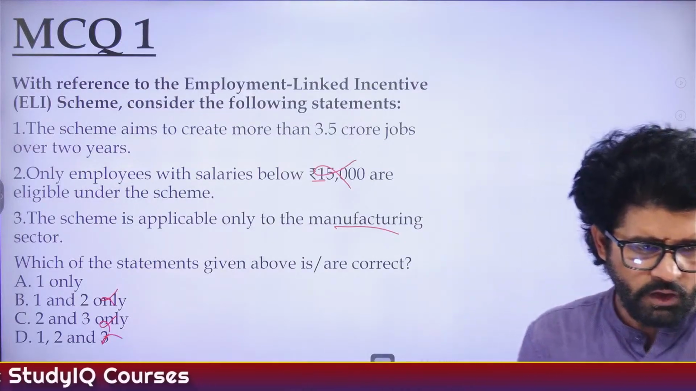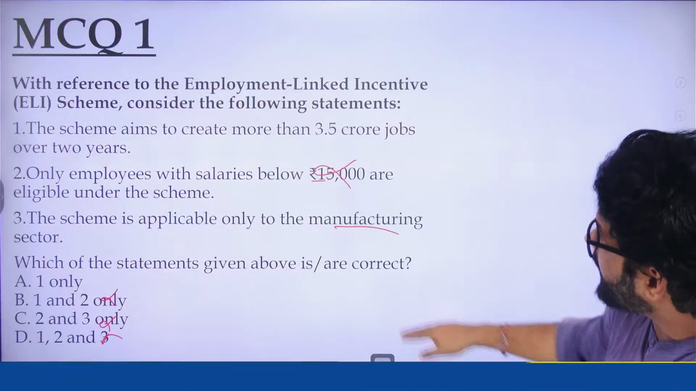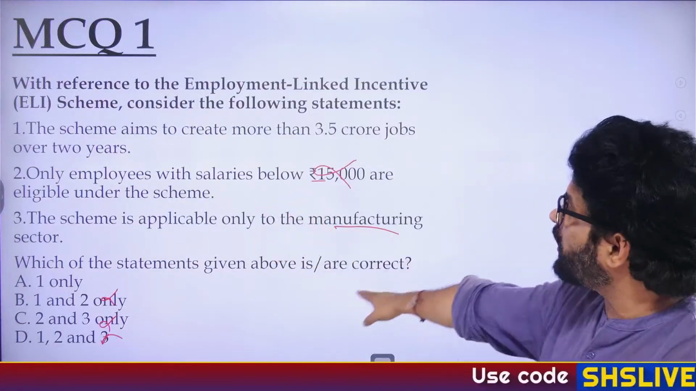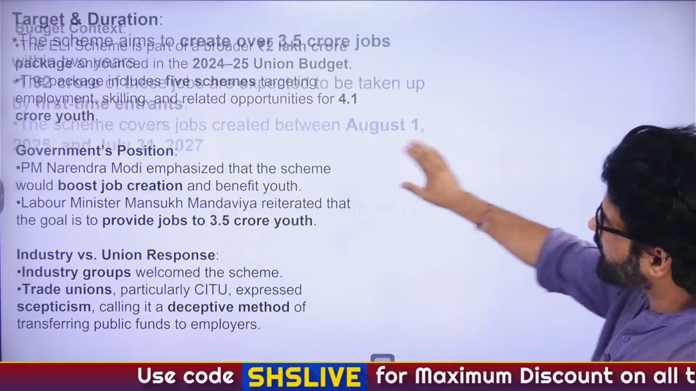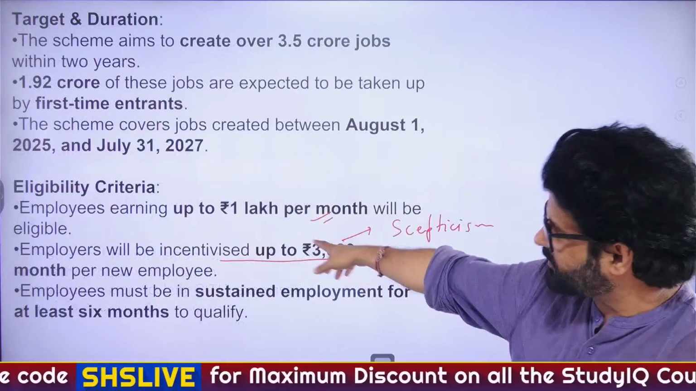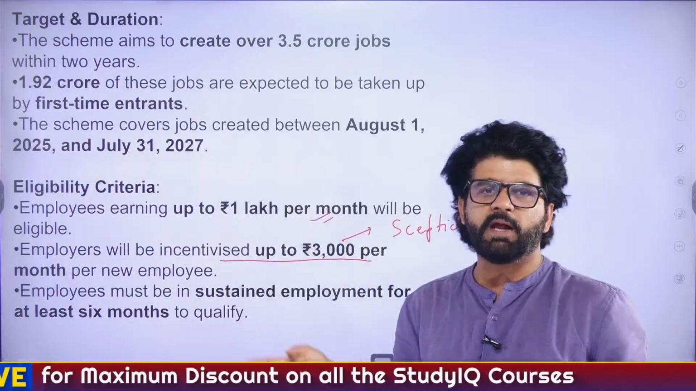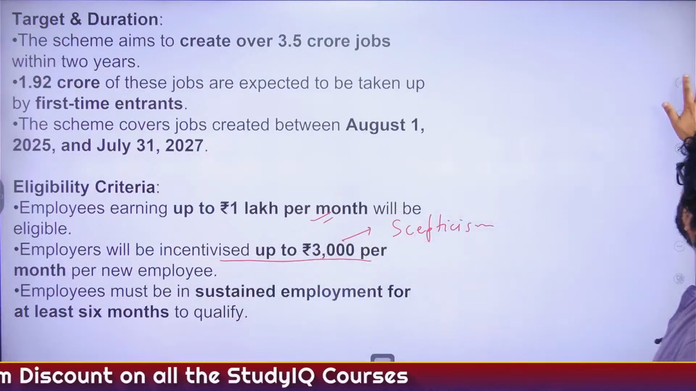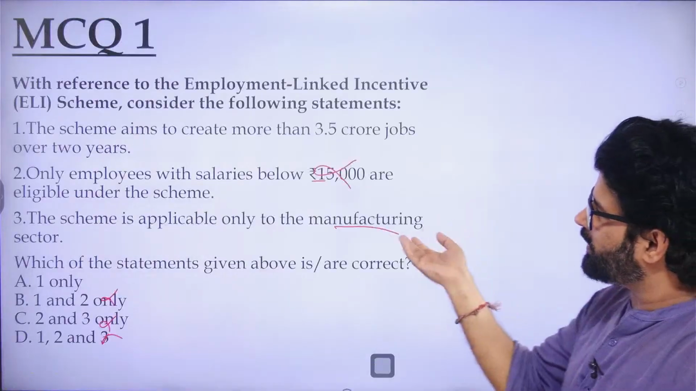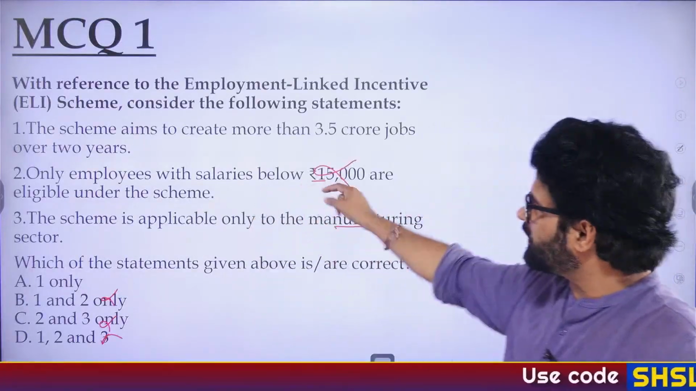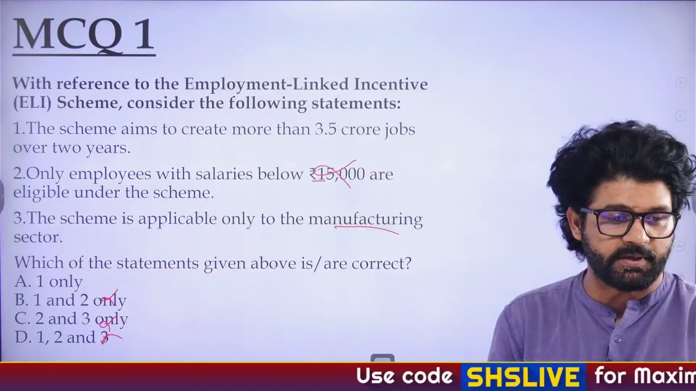How is the second option not correct? Second option is not correct because if you go back to the previous slide, what was the caveat? This is the point we have discussed. Employees earning up to 1 lakh per month will be eligible. And that's what I was telling you, that in most of the economy related schemes, generally the criteria is that you're earning below 15,000. But here that is not the norm. That's why the second statement is wrong.